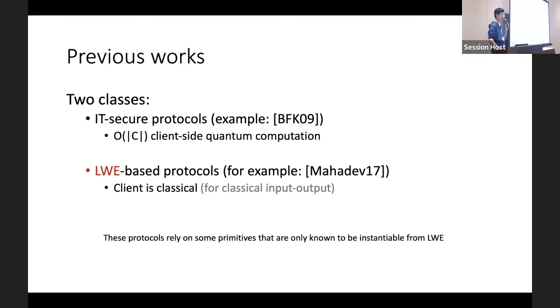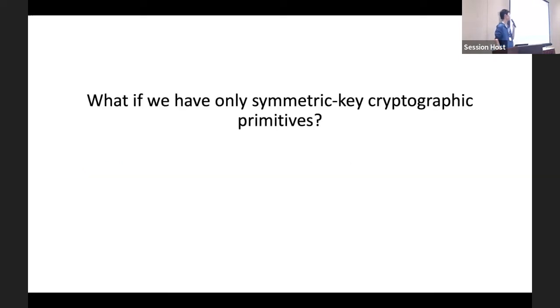For example, we ask the following question. What if we only have symmetric cryptographic primitives? In cryptography, we can instantiate symmetric primitives in many different ways, like AES or different hash functions. There are many possible instantiations in practice.